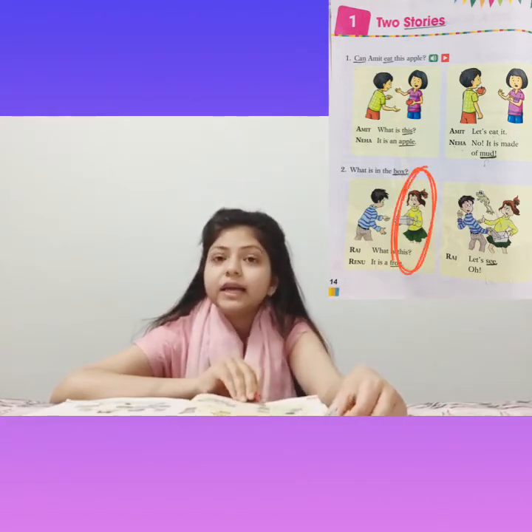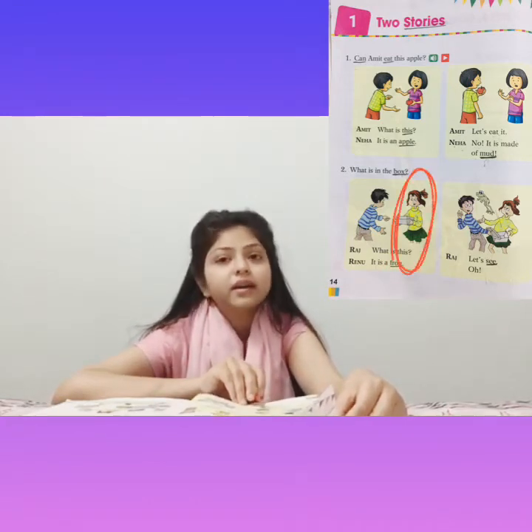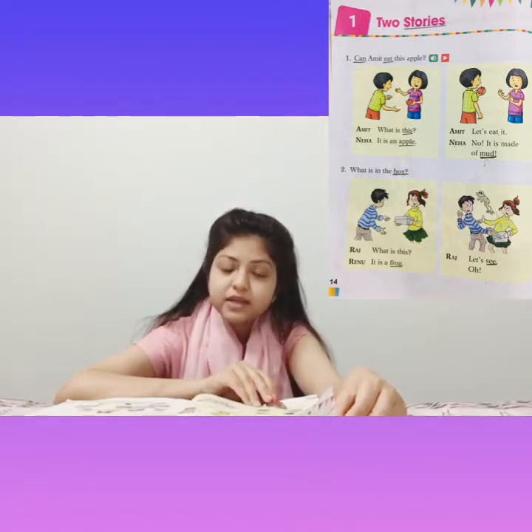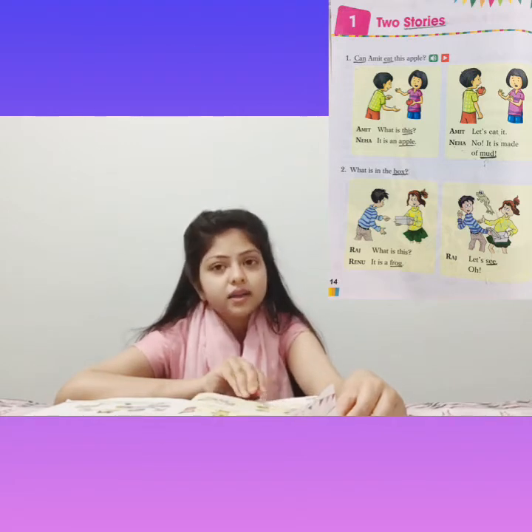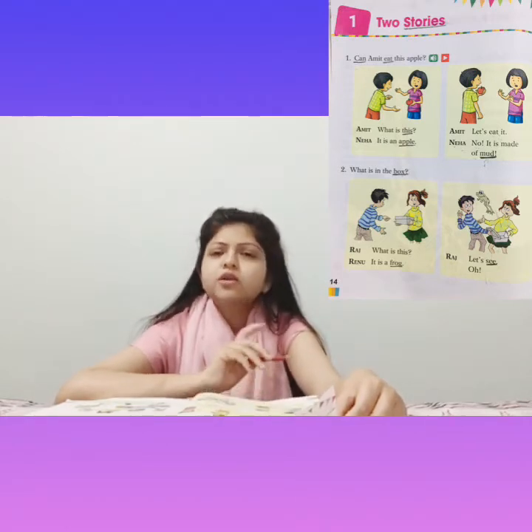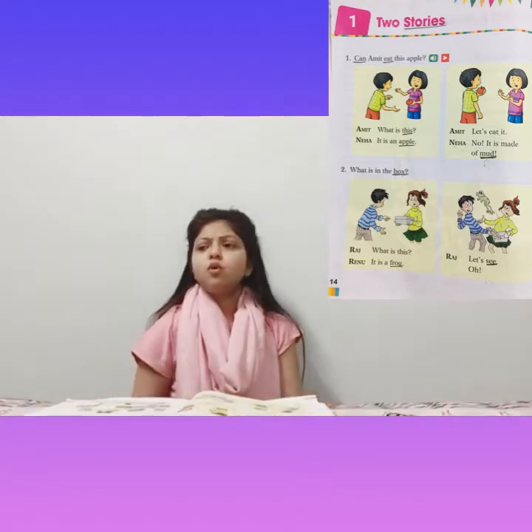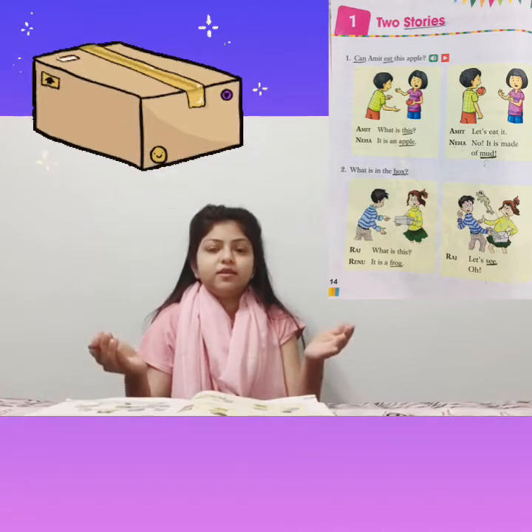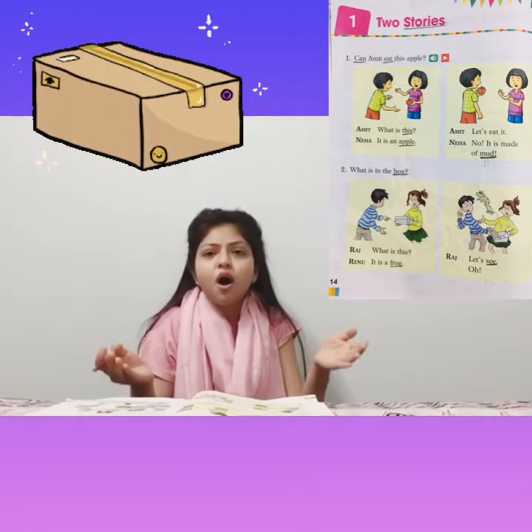The girl in green top, her name is Renu. The name of the boy is Raj and the name of the girl is Renu. Okay. So Raj asked Renu, what is this? Renu said, it is a frog.